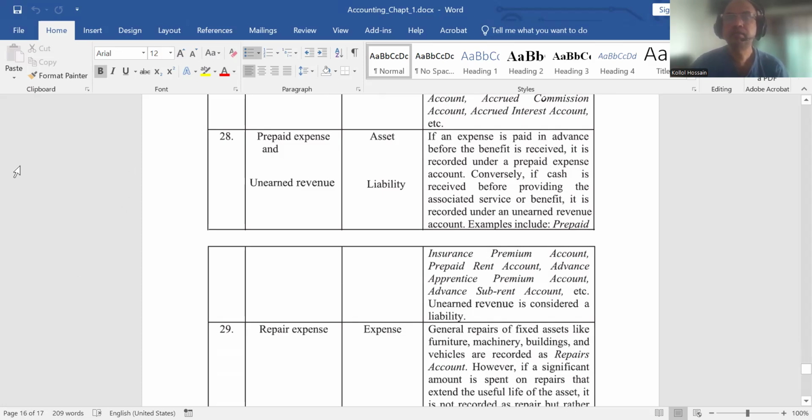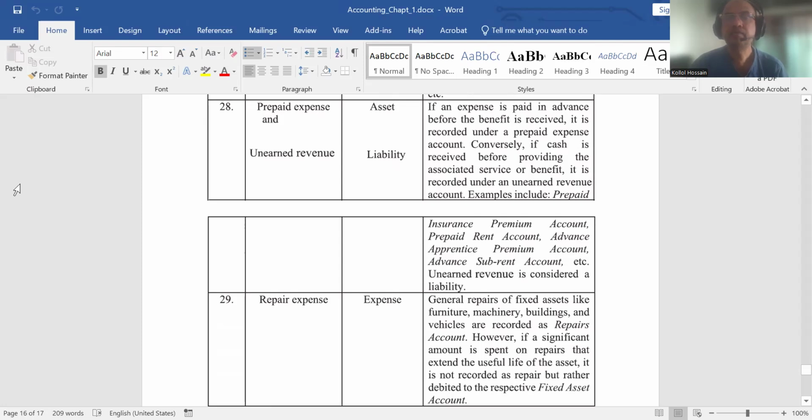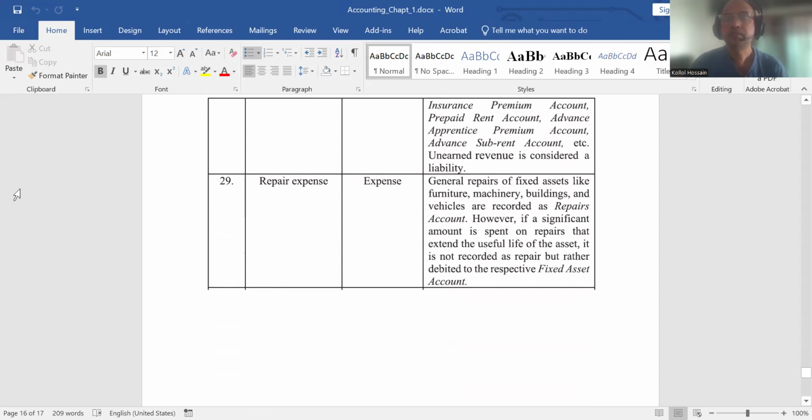Unearned revenue is liability. Similarly, if we get any advance amount from our customer, and the service or goods is yet to be delivered, then this revenue will be treated as liability, unearned revenue. This is not actually income, it is liability. Repair expenses: any expenses related to fixed asset repair, building, machinery, furniture. So this is expenses.